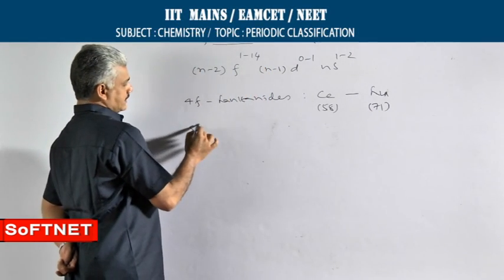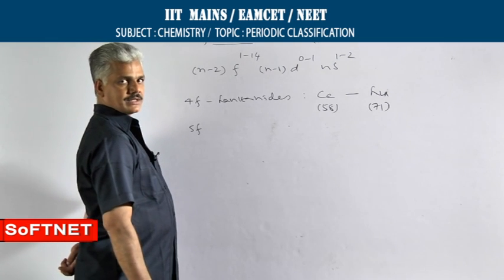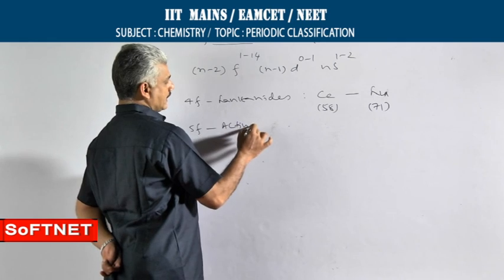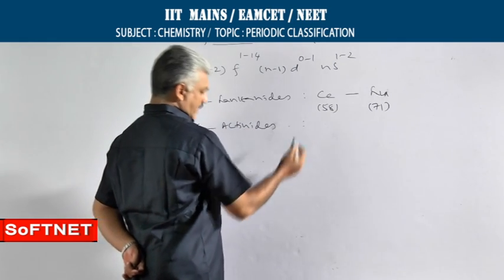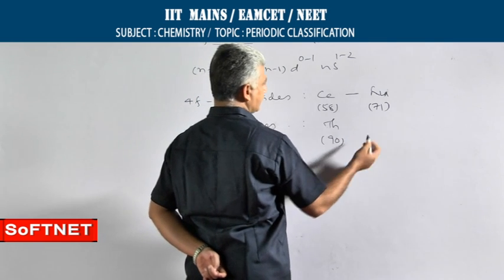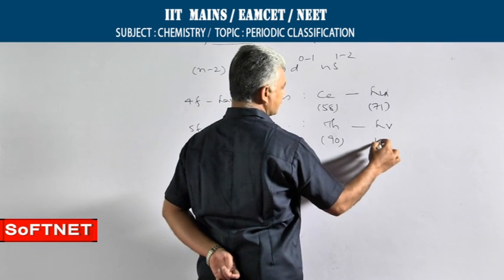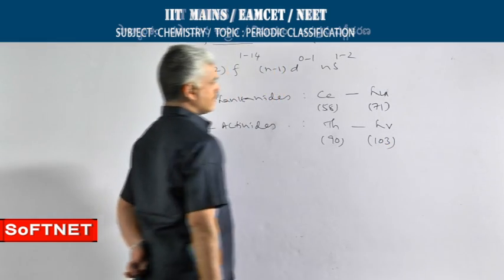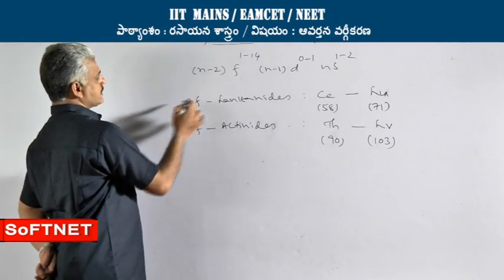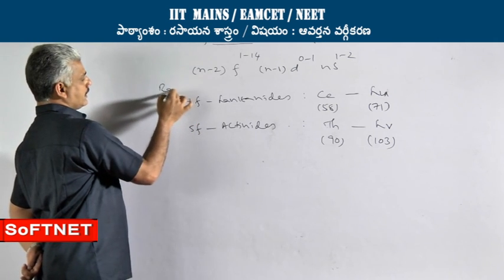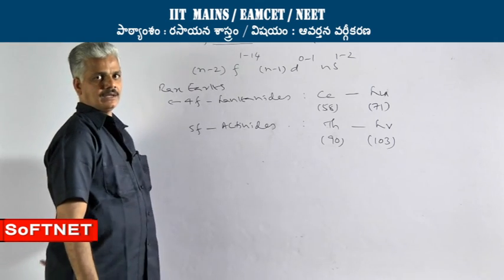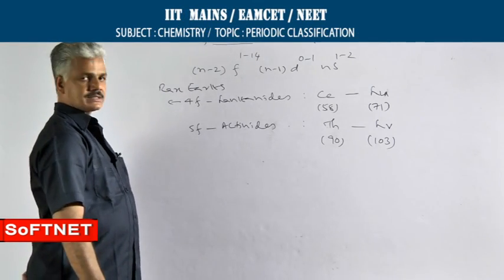The elements in which 5f sublevel is gradually filled with electrons are called as actinides. They begin with thorium, atomic number 90, and end with lawrencium, atomic number 103. The lanthanide elements are also called as rare earths because their availability in nature is very less.